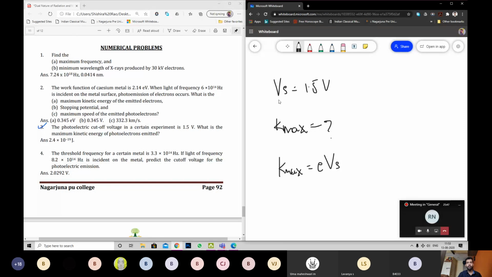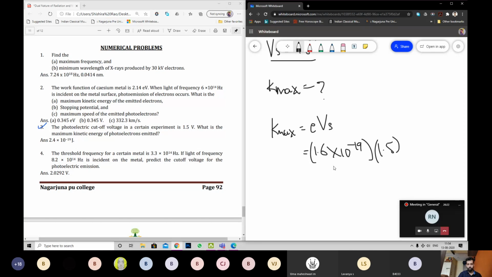What is Vs? Given here. What is e? Charge on an electron. What is the charge? Magnitude, not the minus sign. What is the charge of an electron? 1.6 into 10 to the power minus 19 coulomb. Correct. Put that value here: 1.6 into 10 power minus 19 into what is Vs? 1.5. Please tell me the answer.